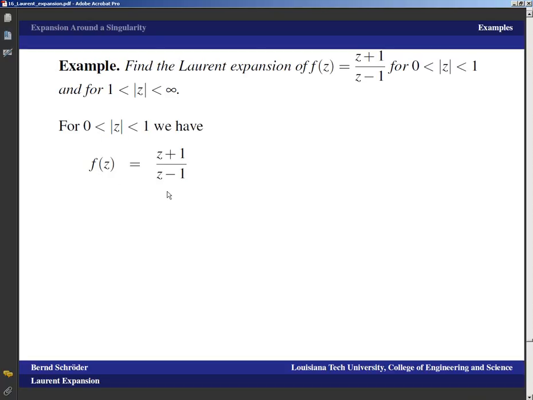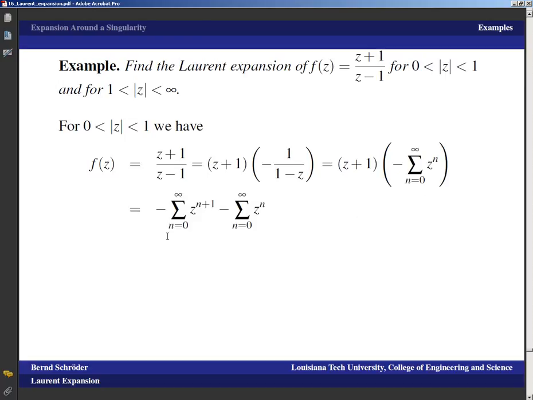We have that f of z is (z plus 1) over (z minus 1). Really the problem is the division here. But we realize that that's z plus 1 times negative 1 over (1 minus z), and we know how to handle 1 minus z. So that's (z plus 1) times negative the sum n equals 0 to infinity z to the n, which turns into negative sum n equals 0 to infinity z to the n plus 1, because we multiply by z, minus the sum n equals 0 to infinity z to the n.